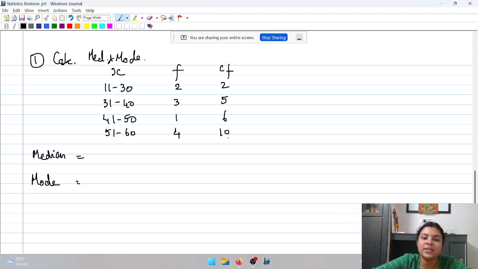So, the value n is 10. Therefore, your n by 2 will be 10 by 2, which is 5. What is n1? Now remember, 5 is exactly here. So, this becomes n2 and the preceding class interval becomes n1.